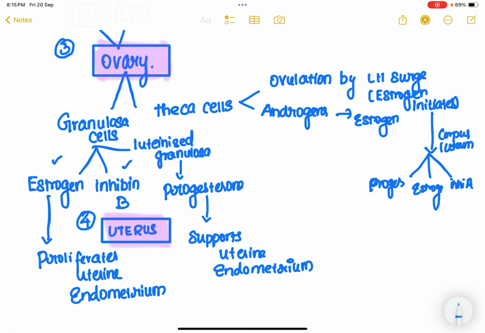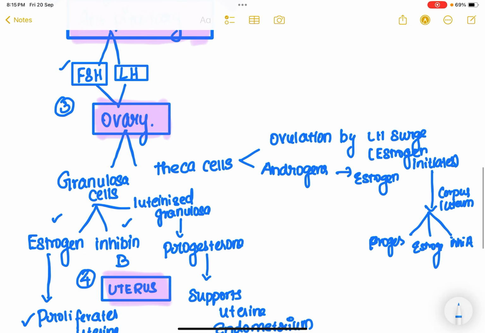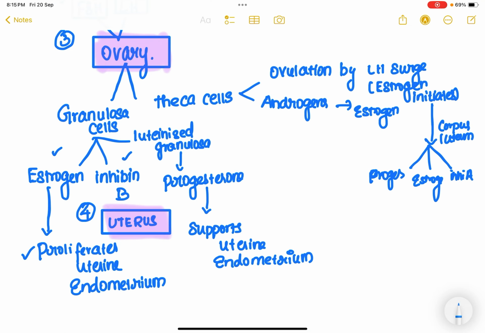So the function of estrogen is to proliferate the uterine endometrium, right? And inhibin B will have a negative feedback on the FSH, right? And luteinized granulosa cells will release progesterone. The main function of progesterone is to support the uterine endometrium, right? And Theca cells, the main function is to assist in the ovulation.